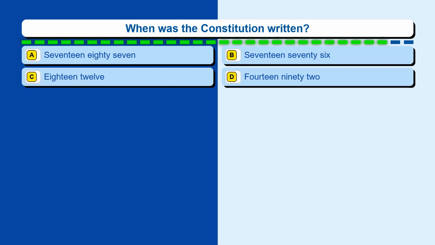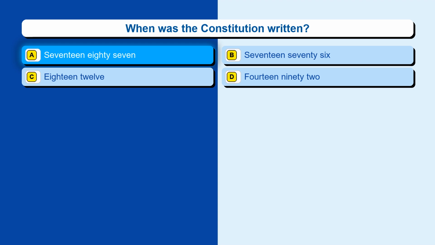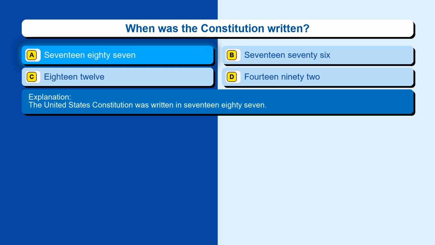Question 74. When was the Constitution written? Option A, 1787. Option B, 1776. Option C, 1812. Option D, 1492. The correct answer is option A, 1787. The United States Constitution was written in 1787.